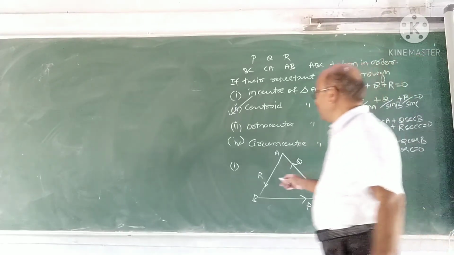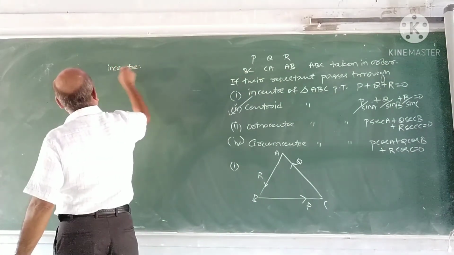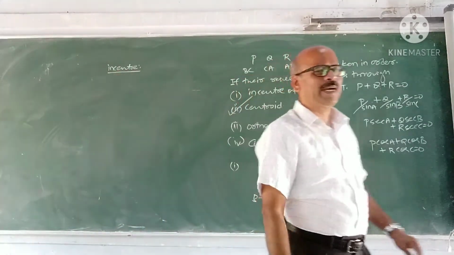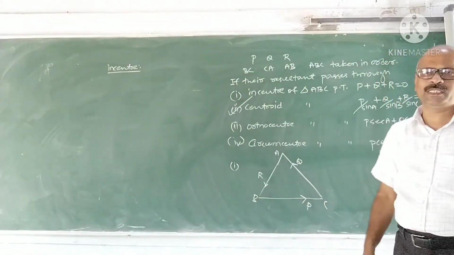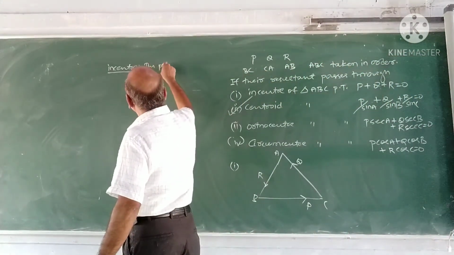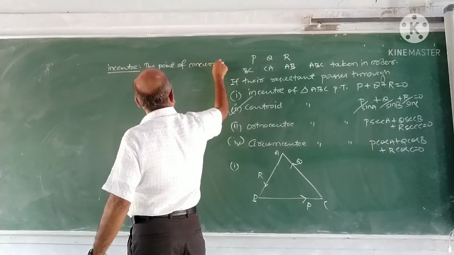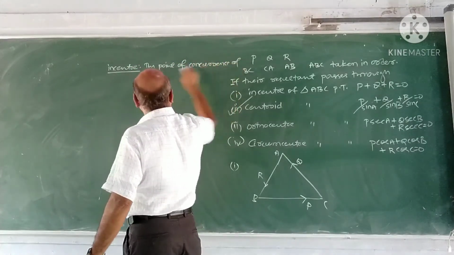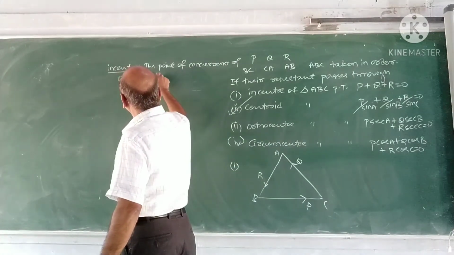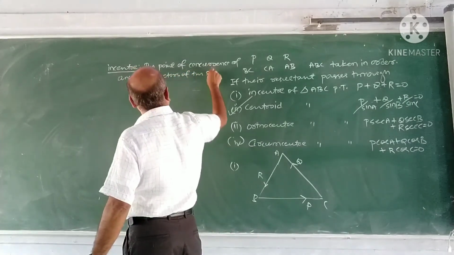Now incenter means the point of concurrence of the angular bisectors of the sides of a triangle. That is called incenter.